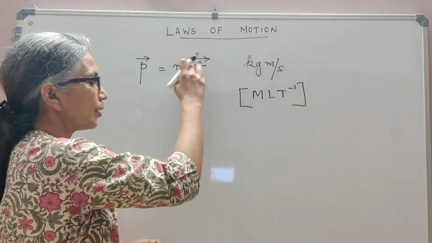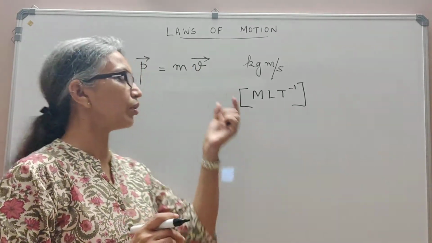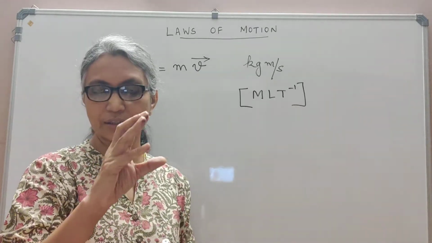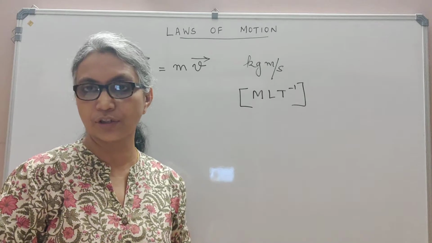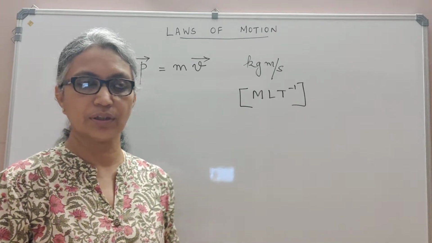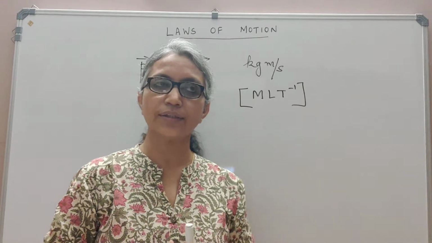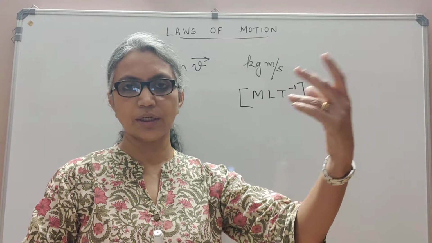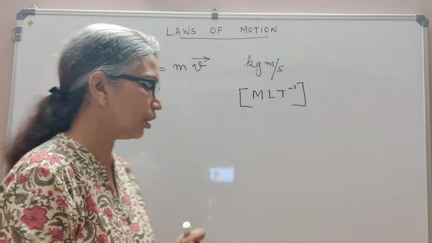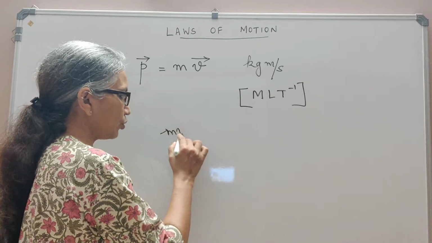So this momentum, the rate of change of momentum, or change in mv, is an important factor that determines the effect of force. There is another factor that determines the effect of force. Let's imagine you are playing cricket. As the ball comes towards you, it comes with a certain momentum. It has a mass and it has a velocity. So, it's coming towards you with a particular momentum, mass into velocity.